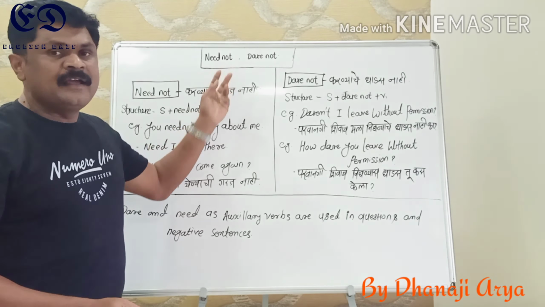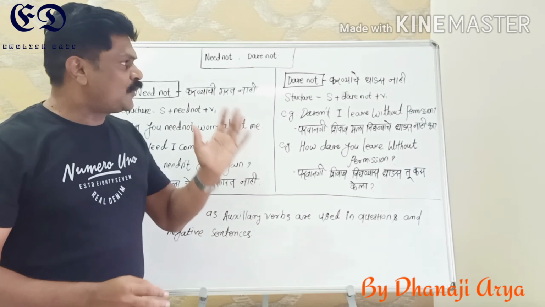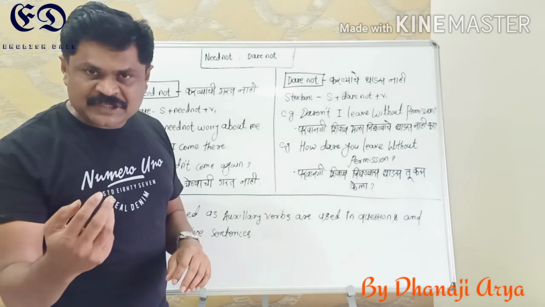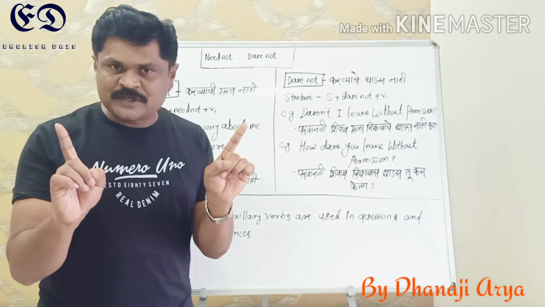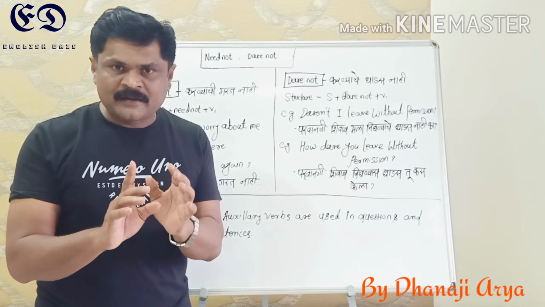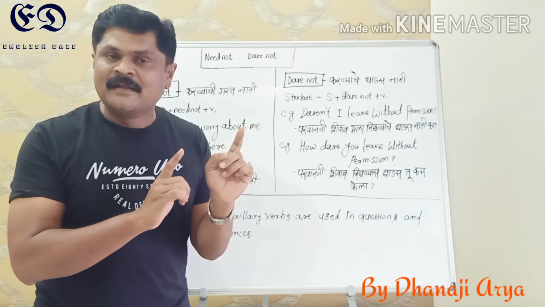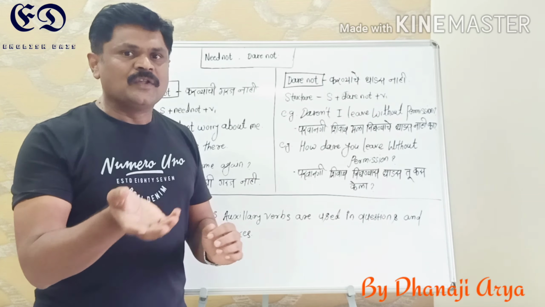Dare and need are not used in positive sentences. So I have written here need not and dare not. They are used in questions and negative sentences, not in positive sentences.